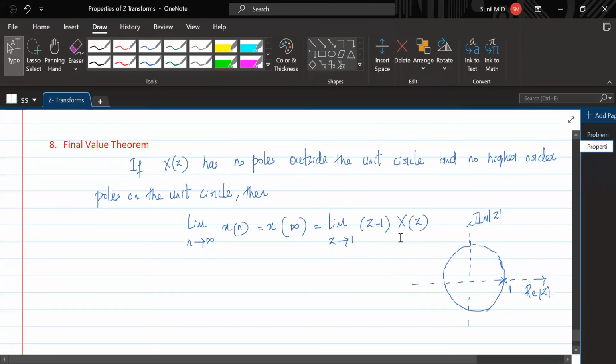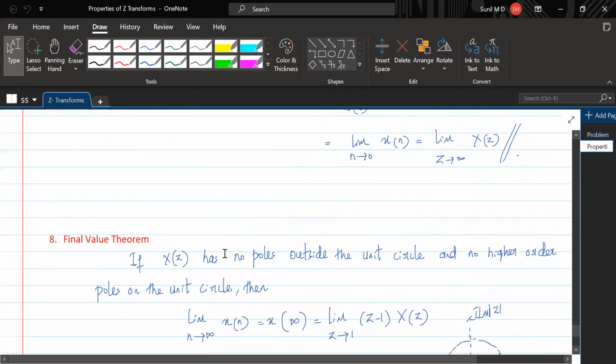If there are no poles outside the unit circle, and no higher order poles on the unit circle. No higher order poles means what? We can say there's a pole at z equal to 1, but there should not be multiple poles at z equal to 1. If there are multiple poles at z equal to 1, the final value theorem is not applicable. And if there are poles outside the unit circle, then also the final value theorem is not applicable. So when is the final value theorem applicable? When there are no poles outside and no multiple poles on the unit circle, then this is applicable. What does it say?